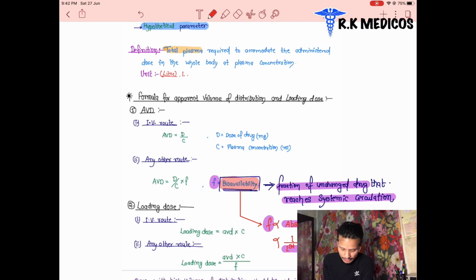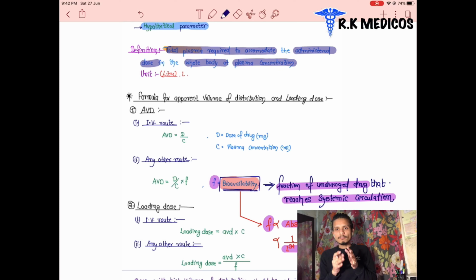It is the distribution of drug inside the different parts of the body in a specific volume of our body. It is the total plasma volume required to accommodate the administered dosage of drug in the whole body at the plasma concentration. In the whole body we have plasma inside the blood vessels. In that plasma of the blood vessels, the administered drug is reaching, and the amount of that administered drug is represented as the apparent volume of distribution.